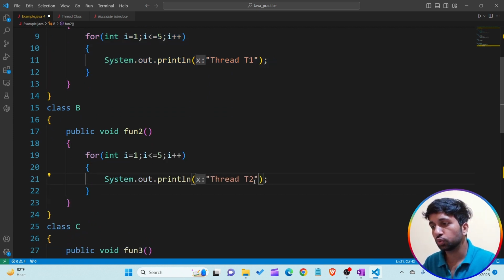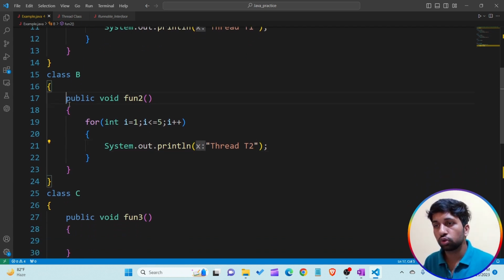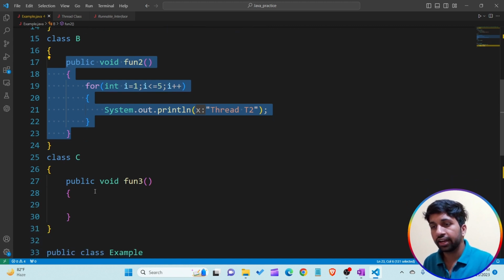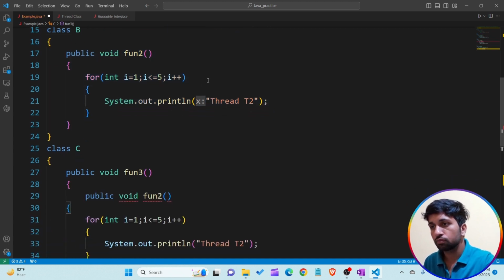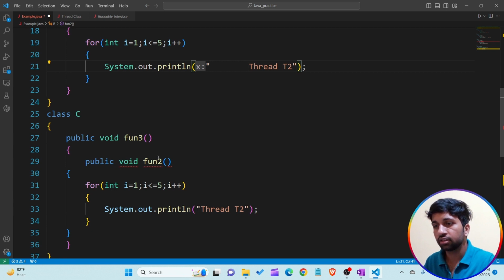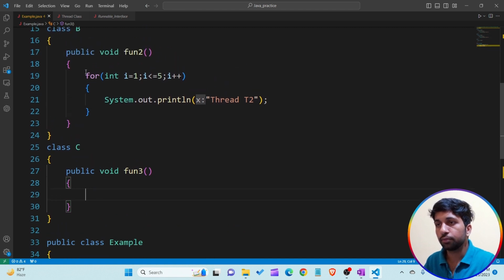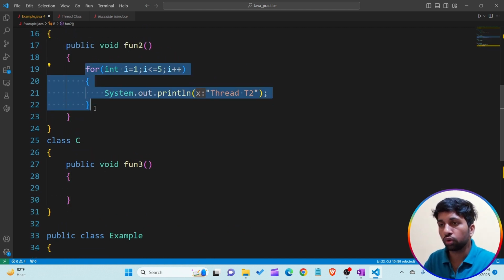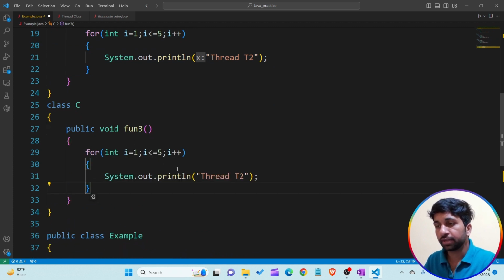And here I am writing thread t2. Why am I writing thread t2? Because I want to attach the class B code, this particular line of code of class B, to the thread t2. And again I just want to copy this particular line and put it here. Why is there an error? The error is very simple. We have to copy this particular for loop only, not the whole method. So I'm just printing a message here, and here I'm writing thread t3.